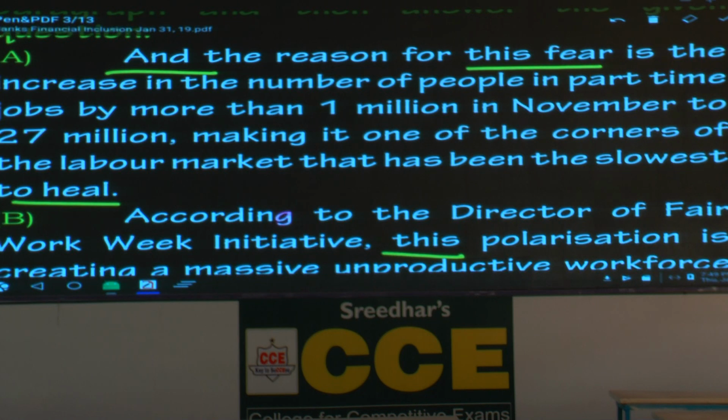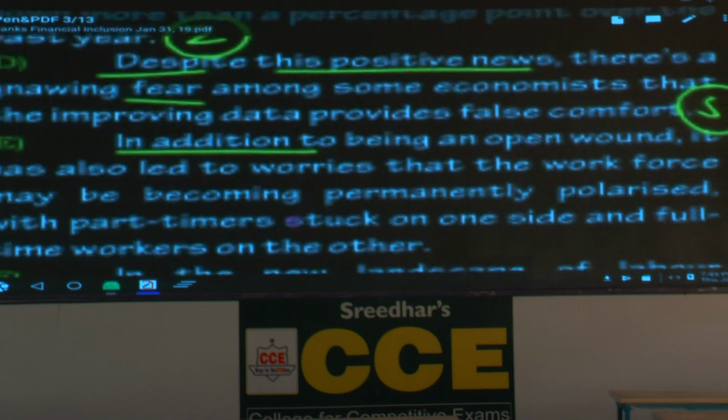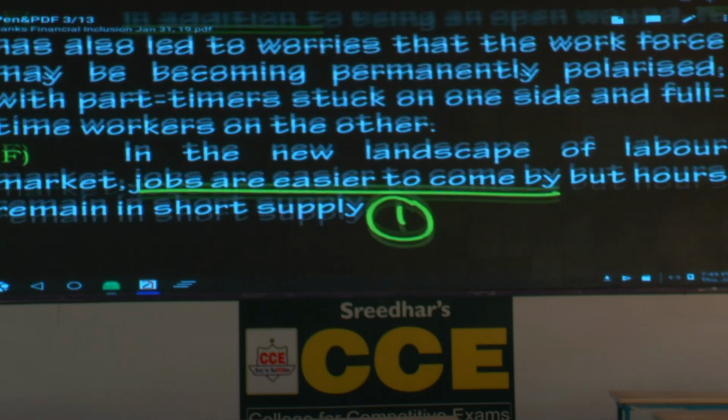Underline the word heal. The word heal goes with what? Wounds, cuts. Heal goes with what? Wounds, cuts. You get a cut, it has to heal. You get a wound, it has to heal. You know that. Then you have to look for a sentence where a related word is there. Where do you find that? Now before that, what is the sentence number, this one? Fourth one. Where do you see the word wound?